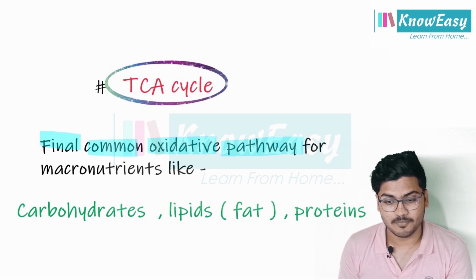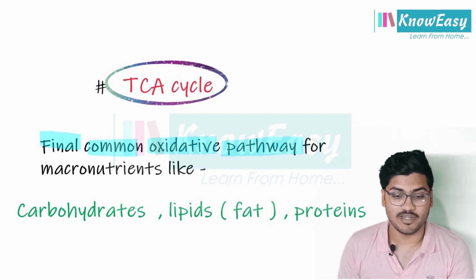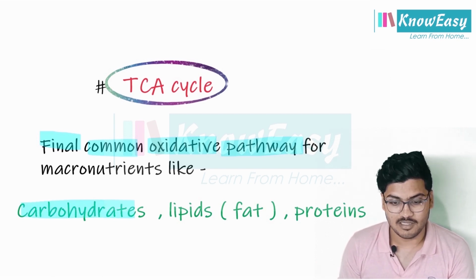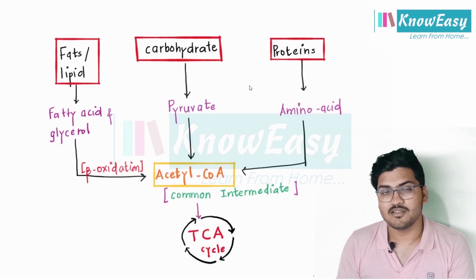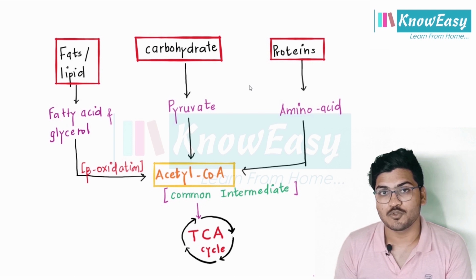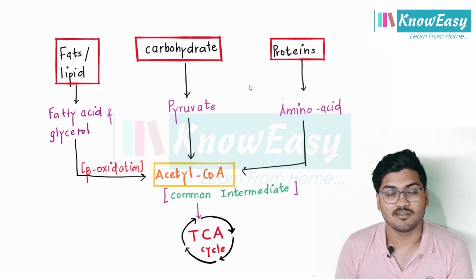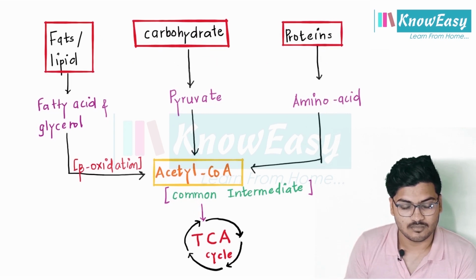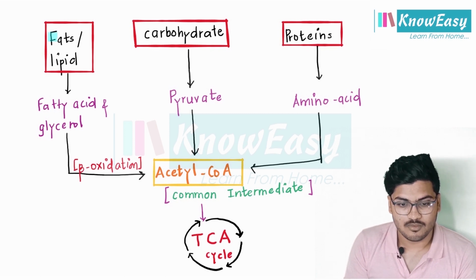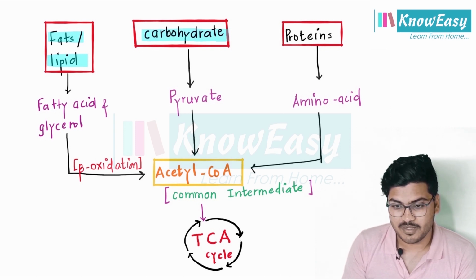TCA cycle is also called the final common oxidative pathway for macronutrients like carbohydrates, lipids or fats, and proteins. Let's understand why it is called the final common oxidative pathway for all the macronutrients. We have fat, also called lipid, we have carbohydrate, and we have the substrate protein.